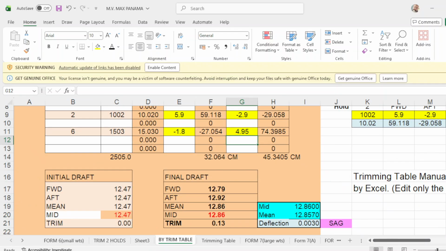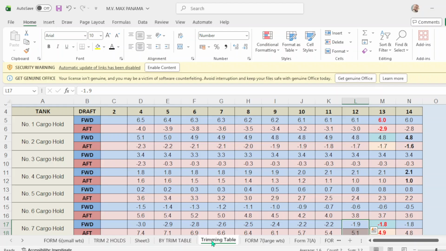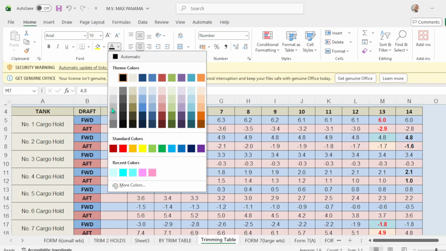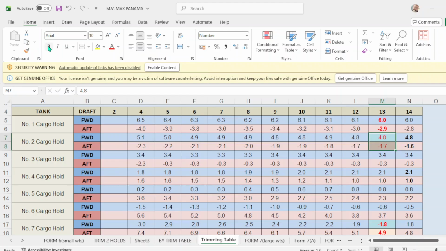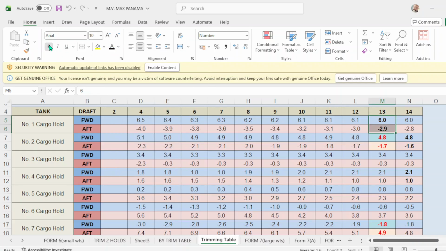Trim table now, because your cargo hold is already changed to 2 and 6. So you go to the trim table. It will be now this one, 2. Click this one, and take out this one. Okay, so that will be now hold number 2.